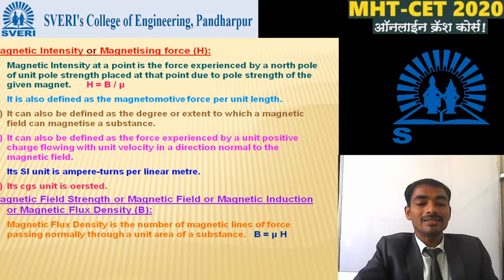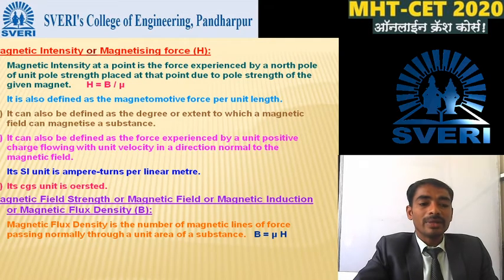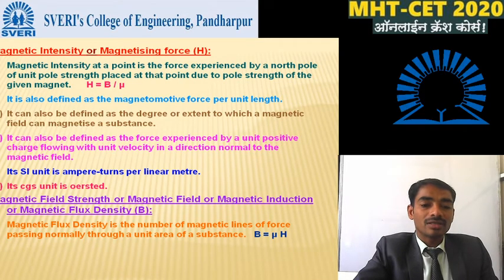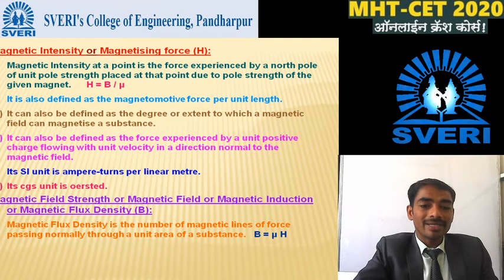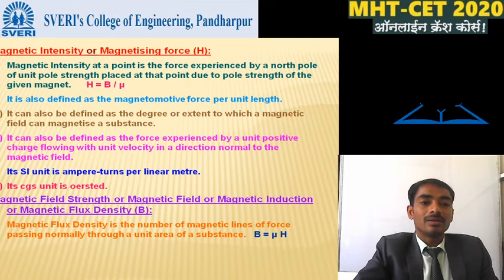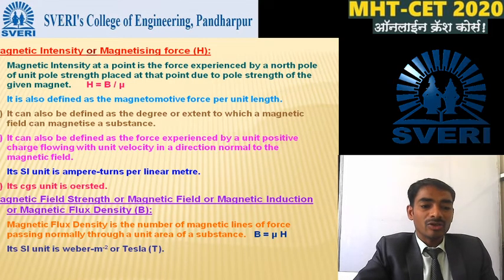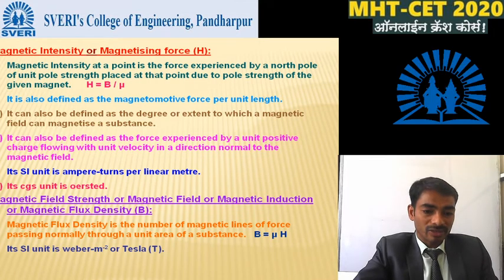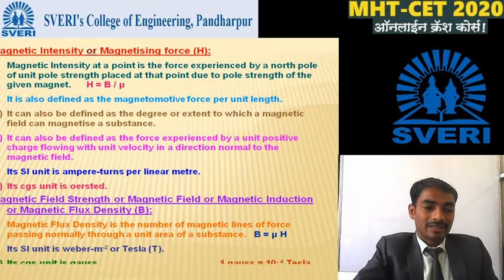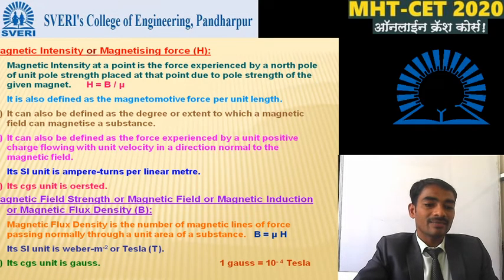So B is equal to mu into H. Here B is the magnetic flux density, mu is the permeability, and H is the magnetizing force. The SI unit of magnetic flux density is Weber per meter square or the Tesla, and the CGS unit of magnetic flux density is Gauss.